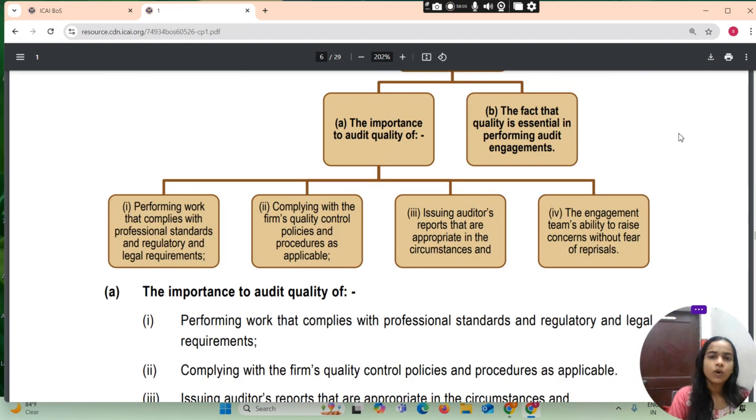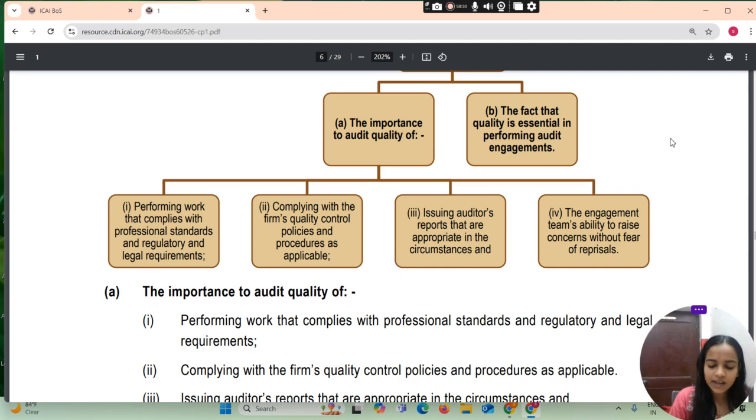The importance to audit quality, the fact that quality is essential in performing the audit engagement. Performing work that complies with professional standard, regulatory and legal requirements. Complying with the firm's quality control policy and procedure as applicable. Issuing auditor's reports that are appropriate in the circumstances and the engagement team's ability to raise concern without fear of